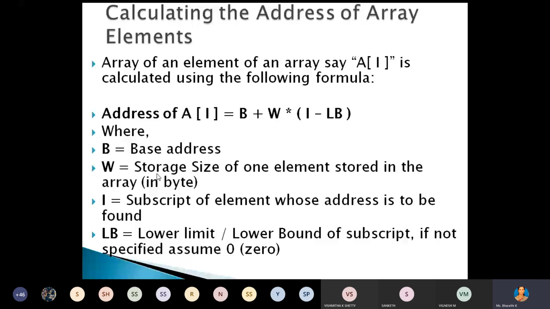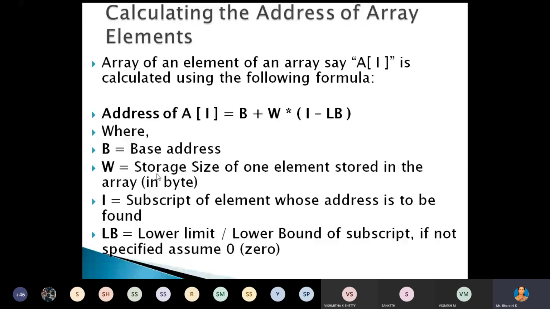A 16-bit register means we can store 2 bytes of values, so for an integer we can store 2 bytes. If it is a 32-bit register, we can store 4 bytes of values for the integer. If it is a 64-bit register, in that also we can store 4 bytes for the integer. So the integer size depends on your processor.